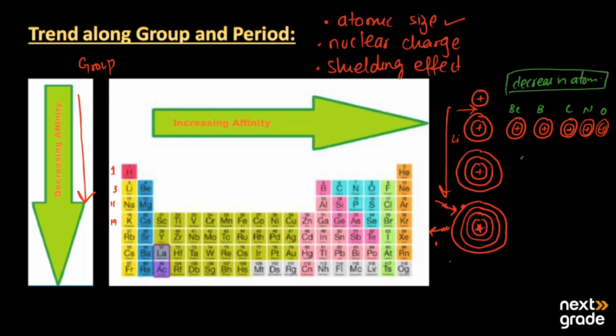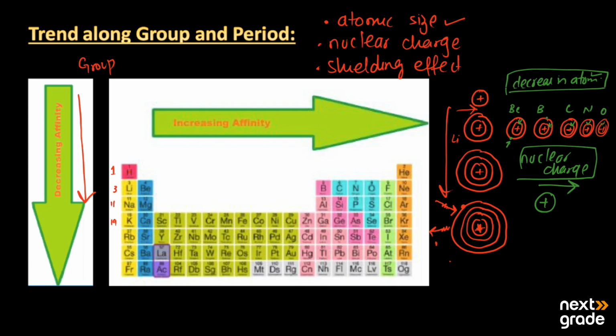The reason is that the nuclear charge increases. When the nuclear charge increases from left to right, the positive charge on the nucleus increases, and it pulls the electrons more tightly towards itself. So the size of an atom decreases. When the size decreases, the valence shell goes nearer to the nucleus.